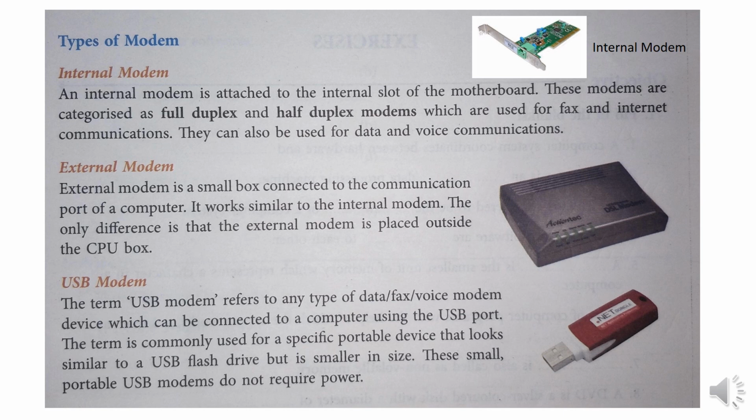Now dear students, what is full duplex and half duplex? In half duplex mode, sender can send the data and also can receive the data, but one at a time. It is two-way directional communication, but it is done one at a time. And other than this, in full duplex mode, sender can send the data and also can receive the data simultaneously. It is two-way directional communication system which is done simultaneously in full duplex.